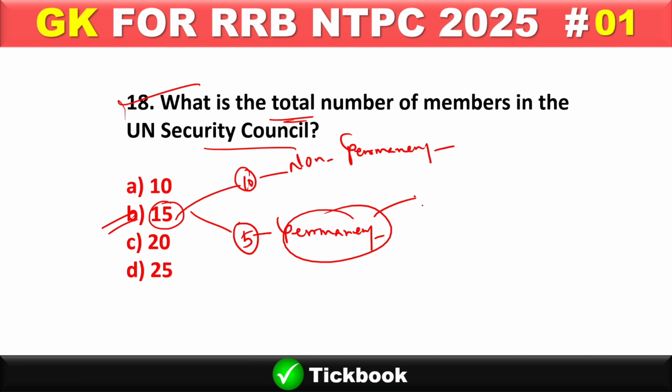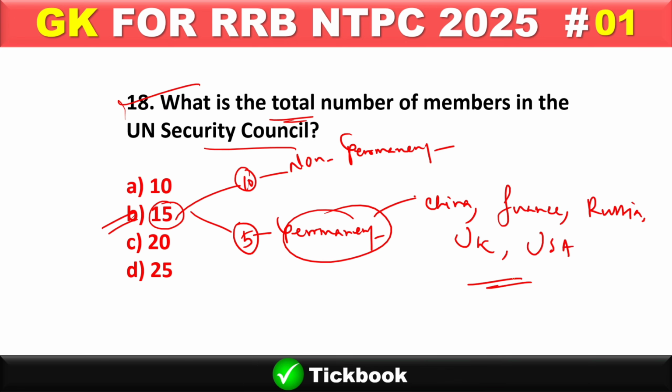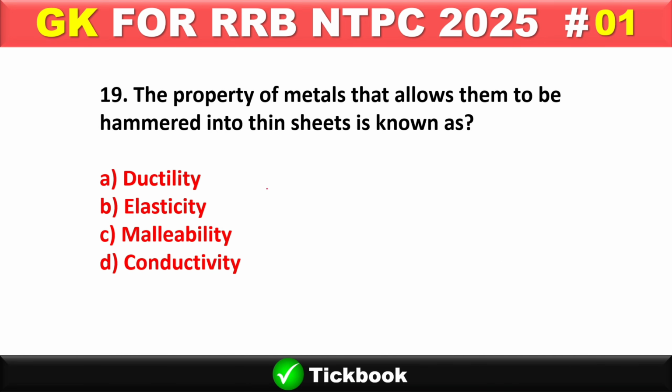And the names of the permanent member countries are China, France, Russia, UK, United Kingdom, and USA, United States of America. Remember this. Question number 19. The property of metals that allows them to be hammered into thin sheets. Remember this, keywords, thin sheets, is known as option number C, malleability.